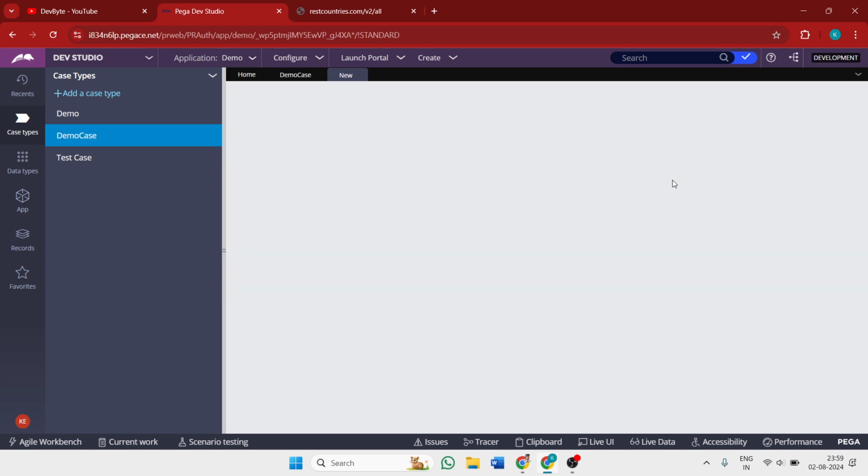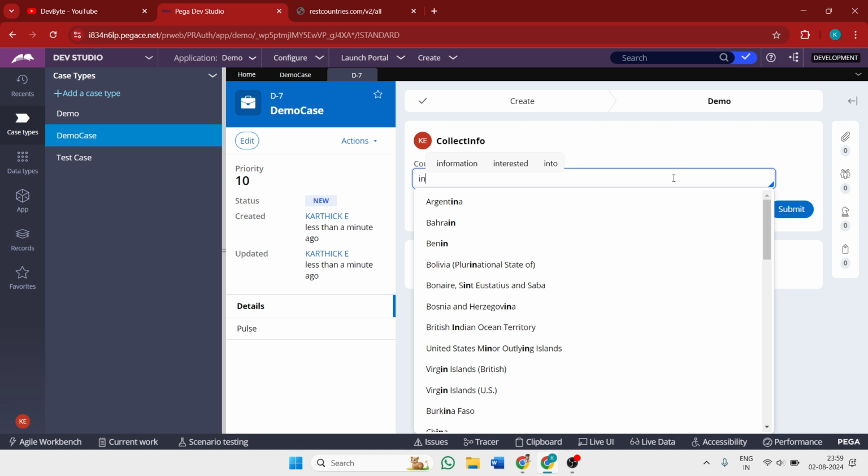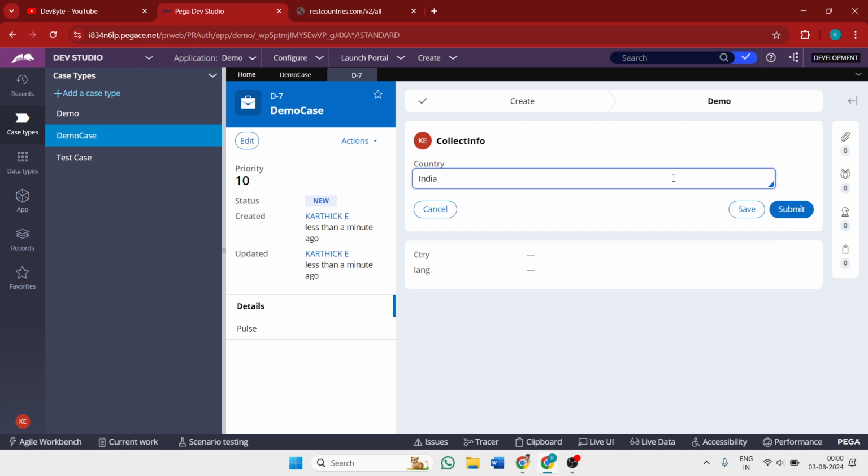If you are filling in the country in any form, it will automatically come in the drop down. How does it come? Is it stored in the internal database, or is it connected from an external database? In this video we are going to see how to access a database from an external source, which can be a third party, an HTML or a JSON file. Like that, we can access from an external source.